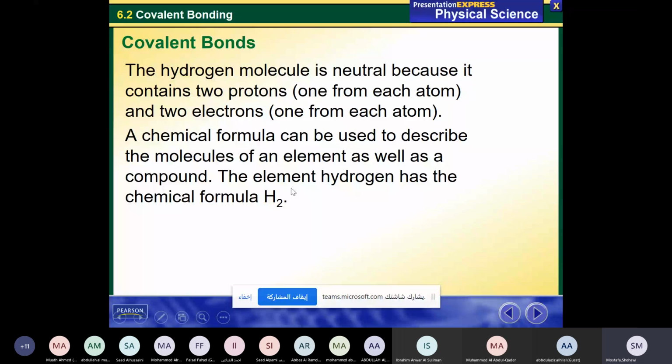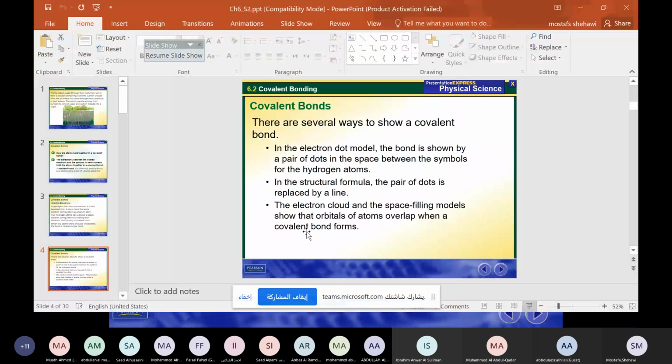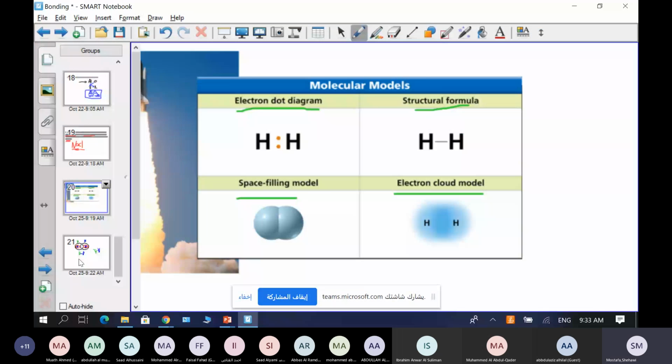Let me just type it for you again. So hydrogen here, I can represent it like this. We have H, and we have 2 atoms that are bonding, as you see. So we call it H2. This is the chemical formula for a molecular element, hydrogen. And we have the same for oxygen. We will present oxygen later. And we have the same for chlorine, Cl2. All of these are called chemical formulas for elements.